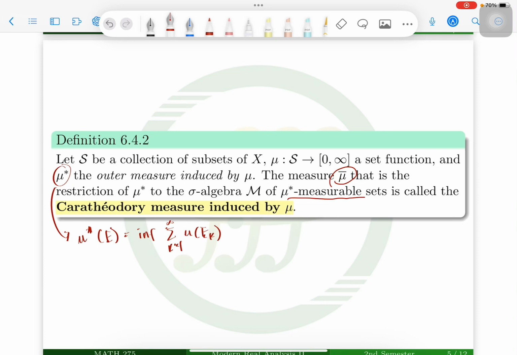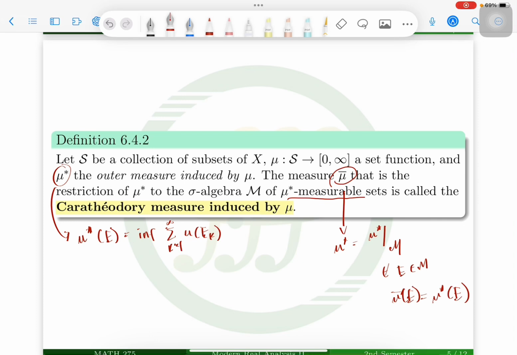So this mu star, these are restrictions of the outer measure. This means that for all E in M, the mu bar of E is equal to the outer measure of E.